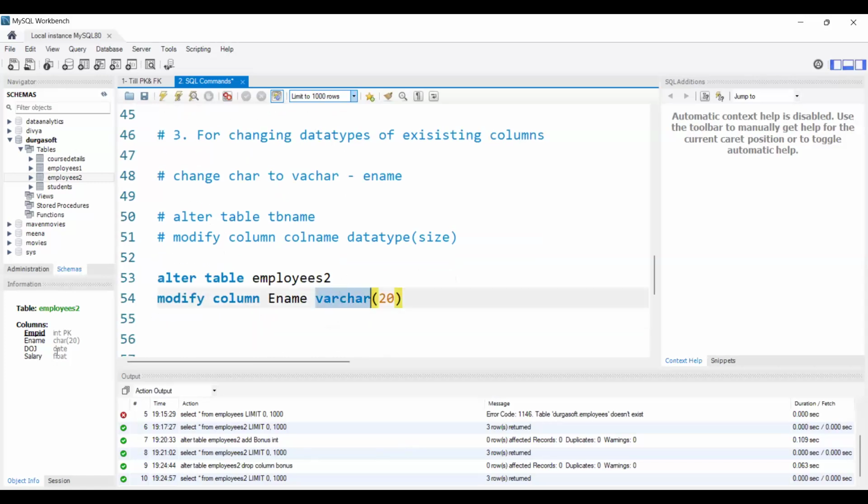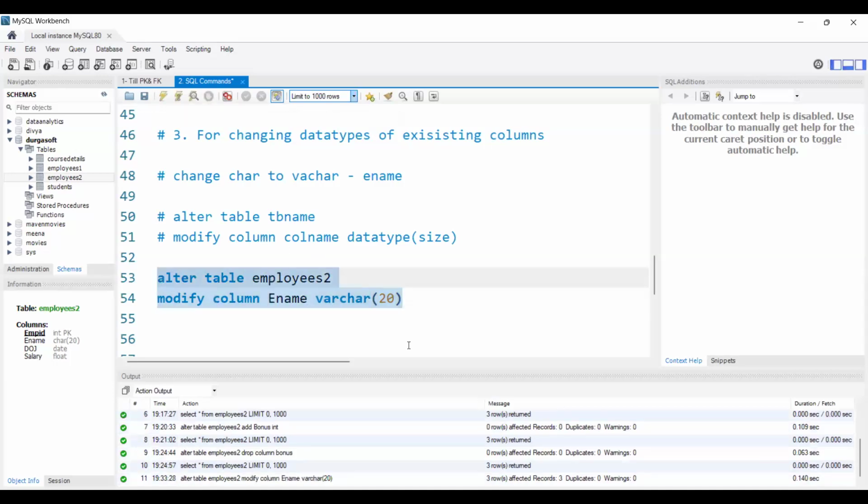Here I will not use char. There is no need to say we want to change from char to varchar. Simply whatever data type we want, we can mention that directly. So alter table name, modify column name, and whatever new data type we want to give. Is that clear, guys? I'm executing this. It got changed. Now let me refresh this. I'll select employees2. Here you can see beside employee name, we have varchar, right?